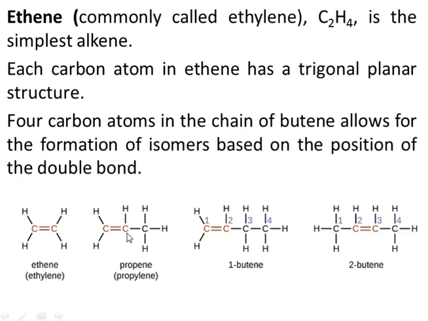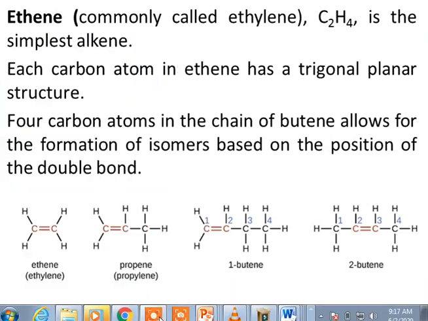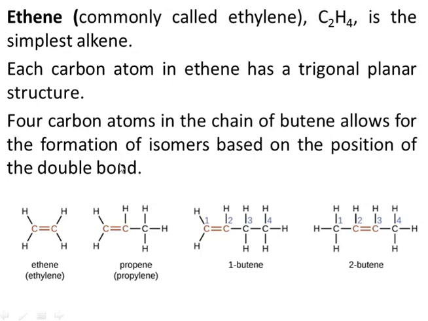Similarly, we have propylene. Here we have the structure of propylene. You can see in propylene we have three carbons, and here we have a carbon-carbon double bond. Just remember that only the carbons which are doubly bonded have sp2 hybridization. This carbon is singly bonded. It has four bonds, so this is sp3 hybridized. However, this is sp2 hybridized. Here we have butene, right?